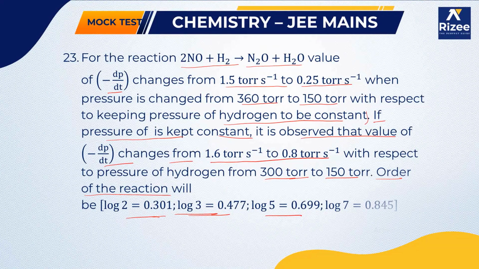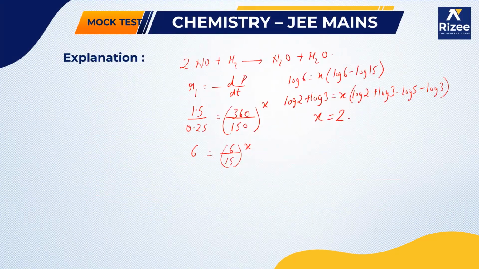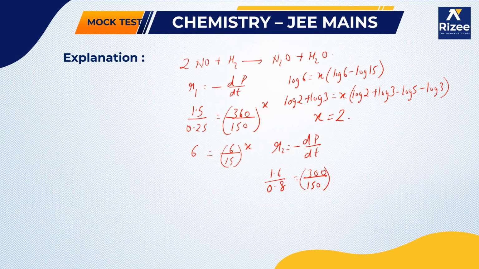Okay, and next the second part is, if the pressure is kept constant, the value of dP by dt changes from 1.6 to 0.8 with the pressure of hydrogen changing from 300 torr to 150 torr. So here we can write R2, equals minus dP by dt, changing from 1.6 to 0.8, and the pressure changing from 300 to 150. So let the order be y. So we can write 2 equals 2 to the power y, or y equals 1.